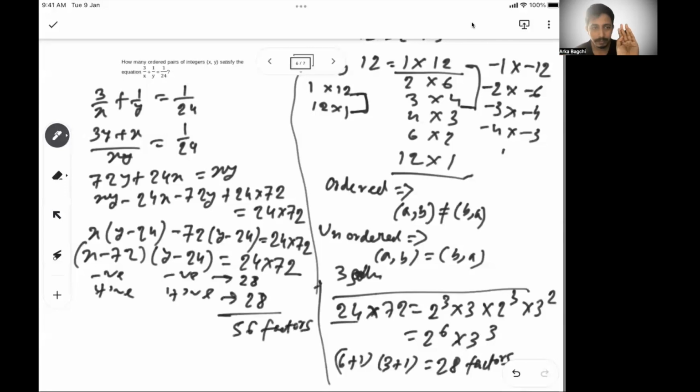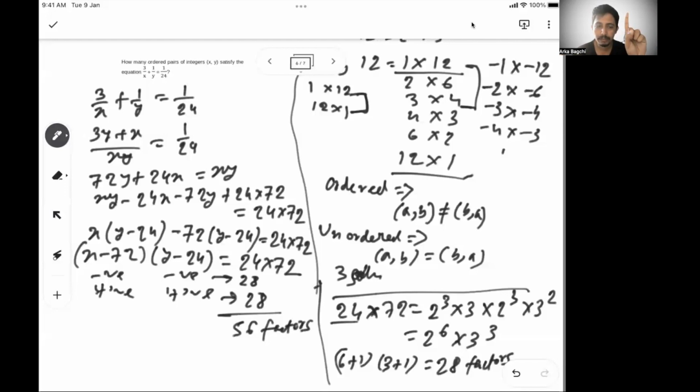56 factors, it's fine. But this is where the crux of CAT, the trickiest part of the problems, comes. You can easily understand 28 factors when both of them are positive, and similarly 28 factors when both of them are negative. Like the example of 12 I gave you: you will see 6 sets of products of two numbers on the positive side, and 6 sets of products of two numbers on the negative side. So there are 6 positive factors and 6 negative factors.